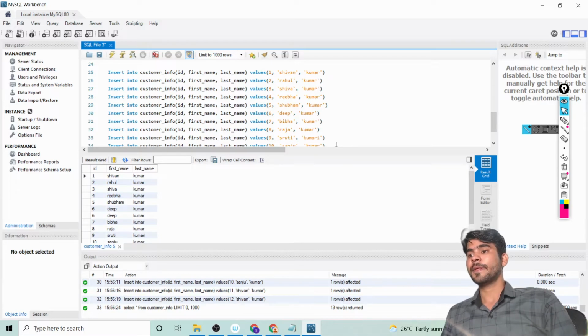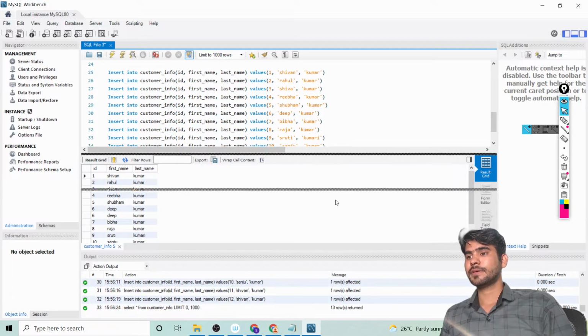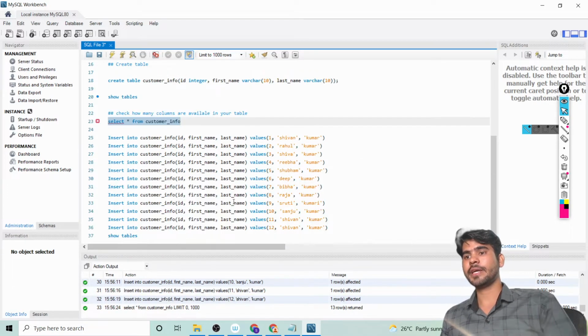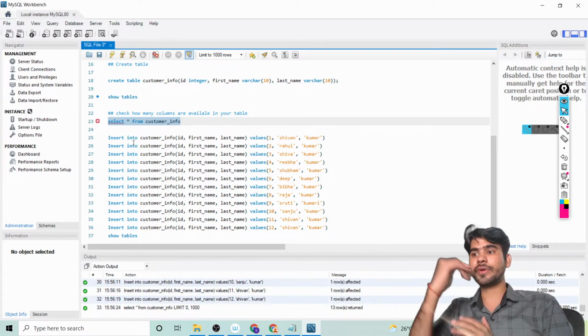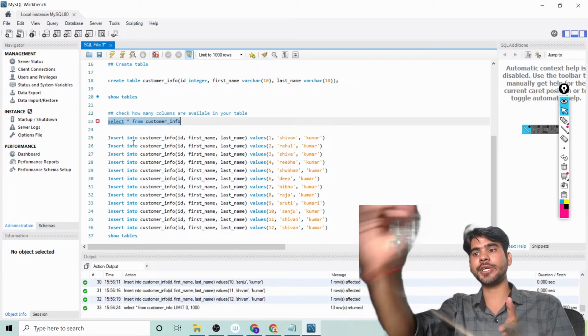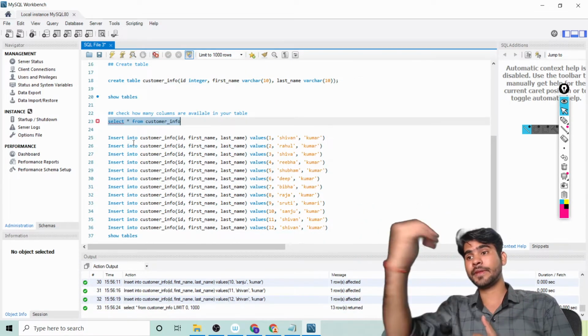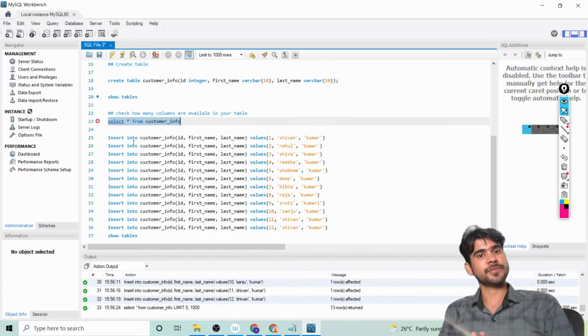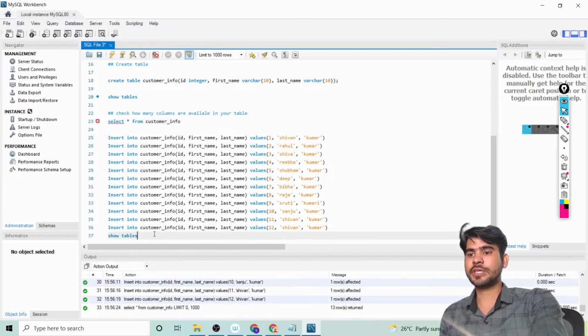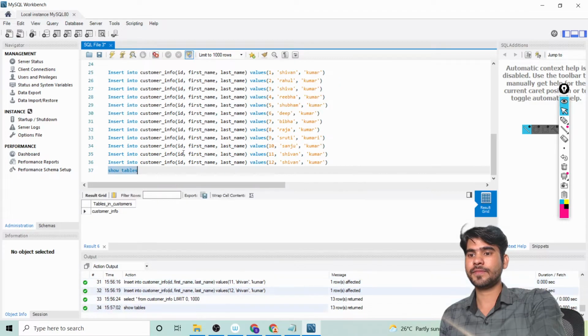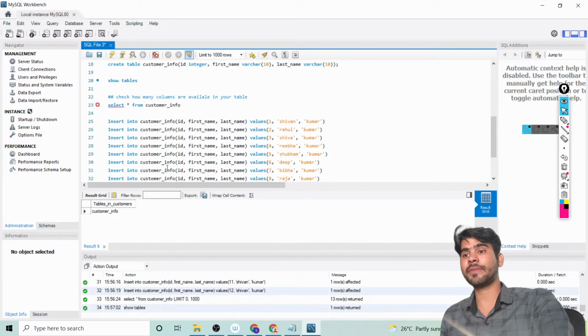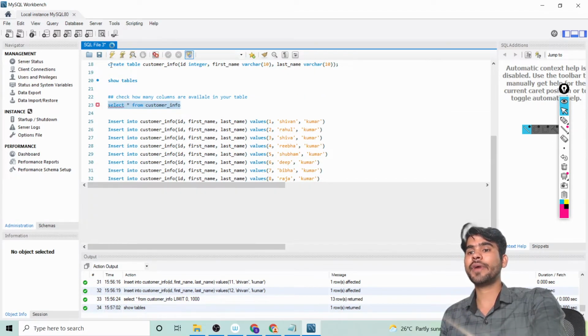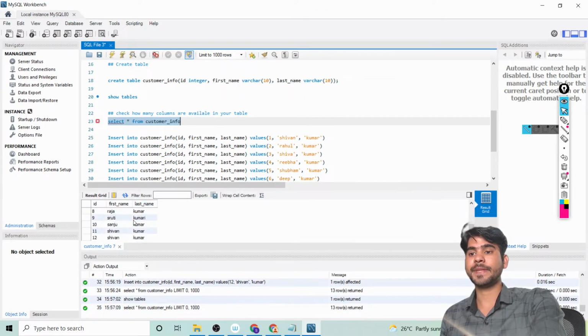Okay, so let me close from there. Okay, so using the insert into customer, using the insert value, you can insert any types of data in your existing table or in your existing database. Okay, now try to check the table, show tables. So here you can see we have only one table, customer info, and under the customer info we have a total of 12 data.